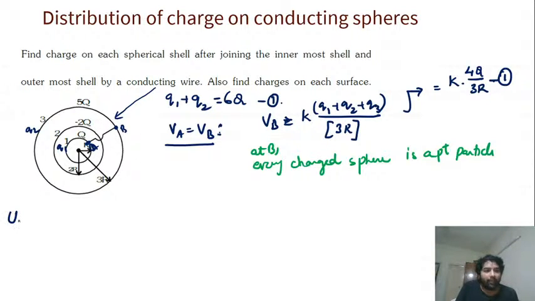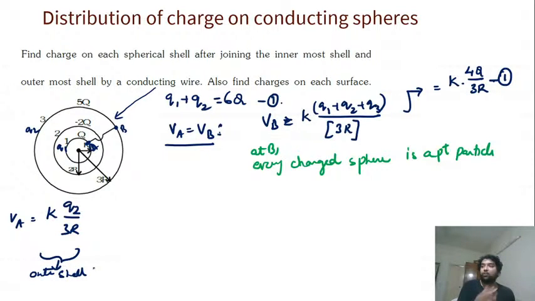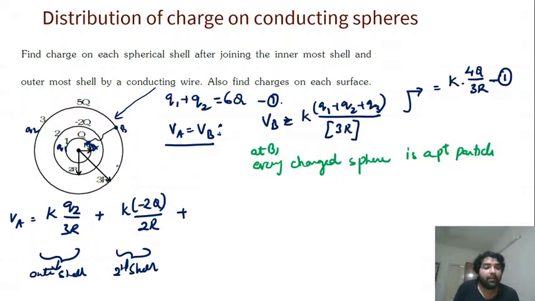So potential at A will be equal to... the outermost shell's outer surface potential will remain constant. So it will be K into Q2 by 3R, right? Because once it gets to the 3R surface, the outer shell will have constant potential, which is equal to K into Q2 by 3R, plus K into minus 2Q by 2R, which belongs to the second shell, okay? And the inner shell also has radius R, so K into Q1 by R. Understood? Very clear. This is the final potential at A.